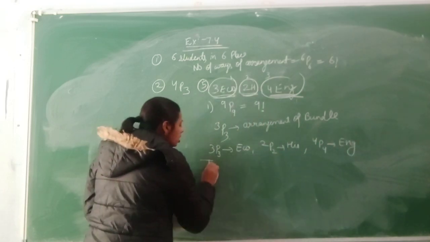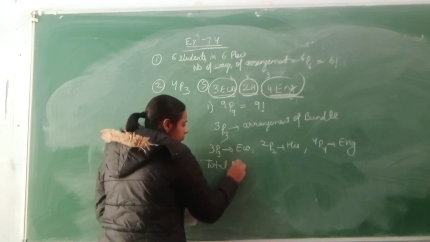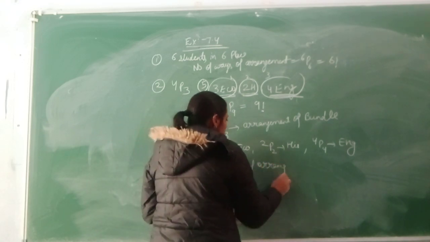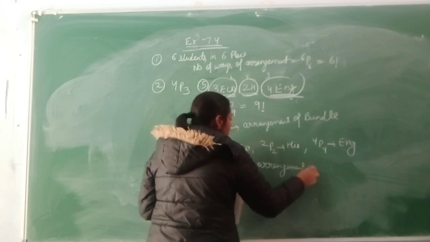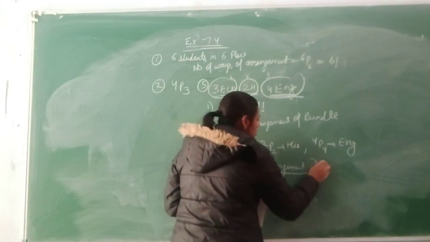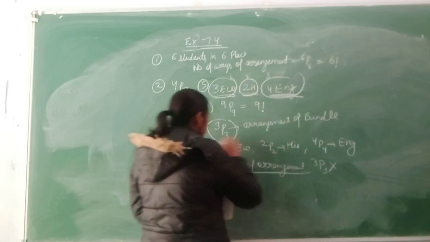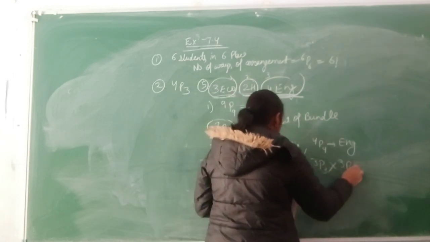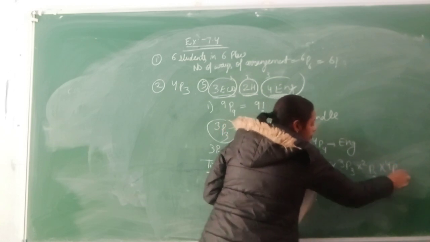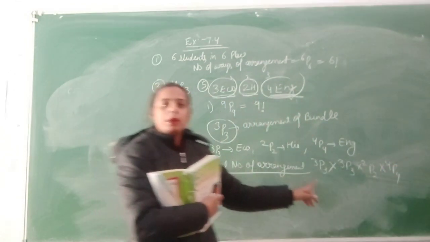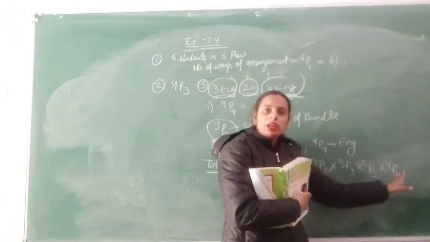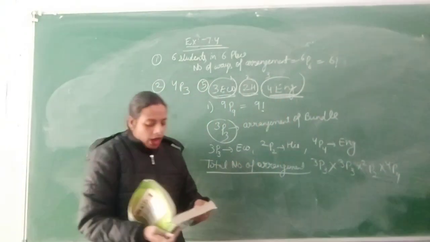So for the total number of arrangements, they all will get multiplied. It means 3P3 bundle arrangement, along with their individual arrangements, 2P2 into 4P4. पहले आपने बंडल का अरेंजमेंट किया, फिर इकोनॉमिक्स, हिस्ट्री बुक एंड देन इंग्लिश. सो यू विल गेट योर आंसर डायरेक्टली.